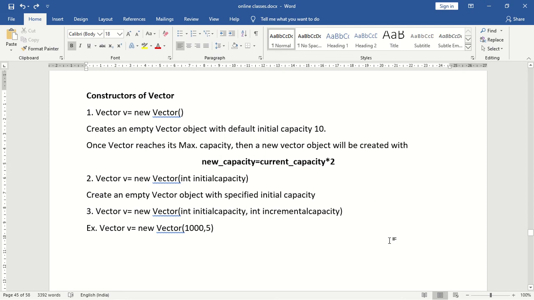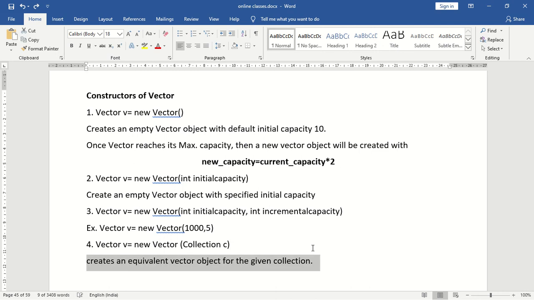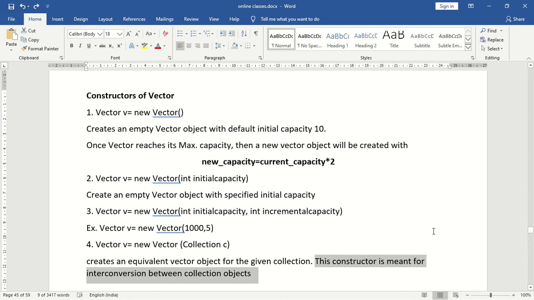Next, that is the last constructor in a vector. So what is that constructor? Vector v = new Vector(Collection c). So why is this constructor used? This constructor is going to create an equivalent vector object for the given collection. Given any collection, it is going to create an equivalent vector. This constructor is meant for interconversion between collection objects. To convert from any collection to a vector, we can make use of this constructor.